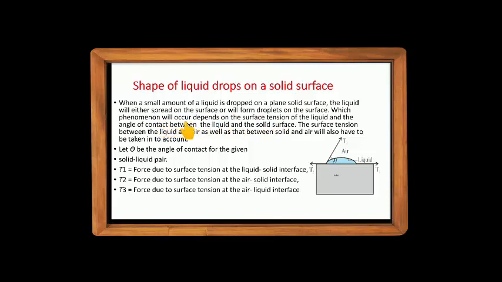Which phenomenon will occur depends on the surface tension of the liquid and the angle of contact between the liquid and solid surface. The surface tension between the liquid and air, as well as that between solid and air, will also have to be taken into account.